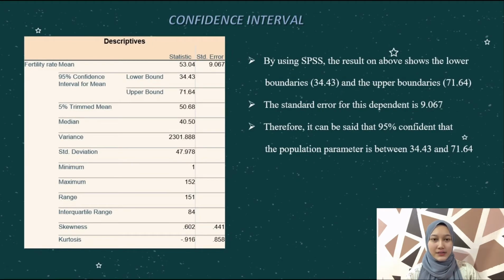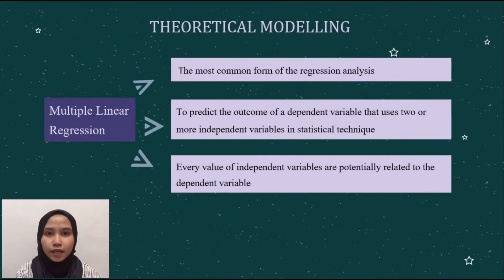The last one is confidence interval. By using SPSS, the result above shows the lower boundary 34.43 and the upper boundary 71.64. The standard error for this dependent variable is 9.067. Therefore, it can be said that we are 95% confident that the population parameter is between 34.43 and 71.64.